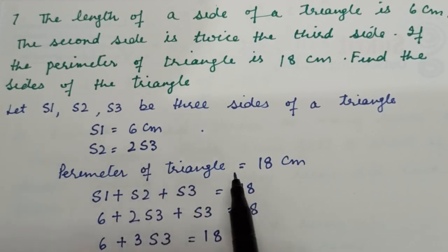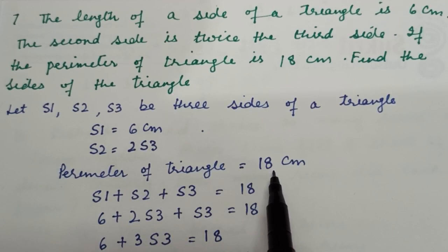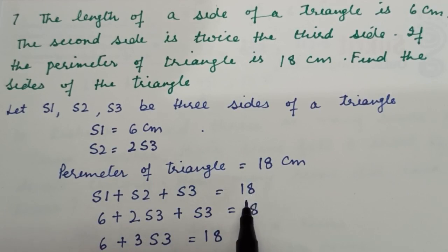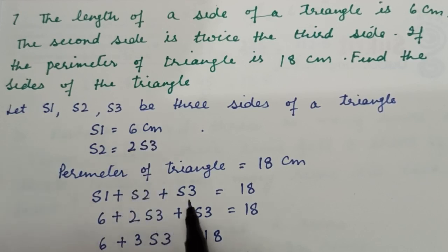And what is the perimeter of the triangle? Perimeter means the sum of the lengths of the 3 sides. It is given as 18 cm. Sum of 3 sides means S1 plus S2 plus S3 is equal to 18 cm. We put their values here. S1 is 6, S2 is 2 times S3, and S3 we write as it is, equal to 18. Now 2 S3 plus S3 means 2 plus 1, 3 S3.